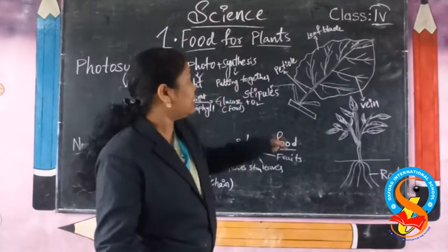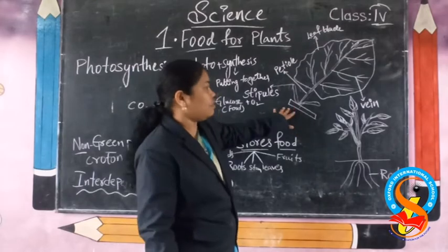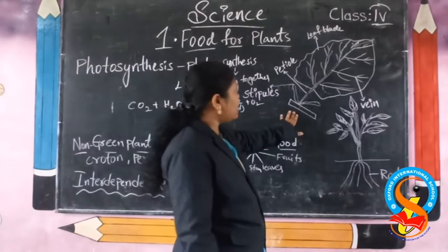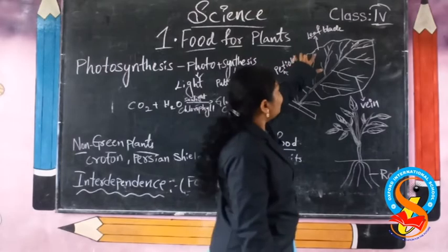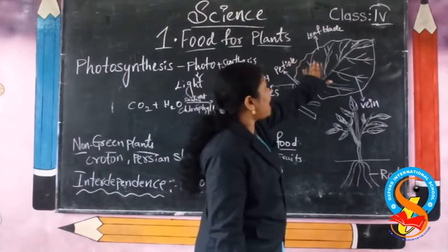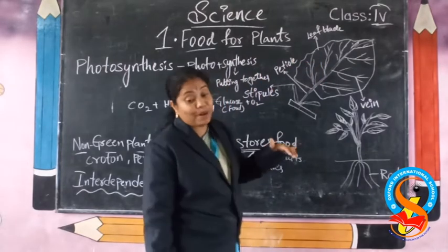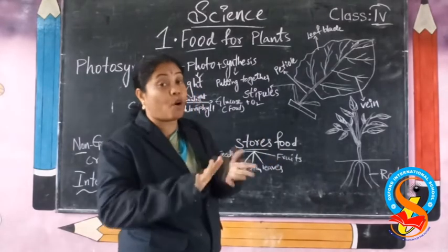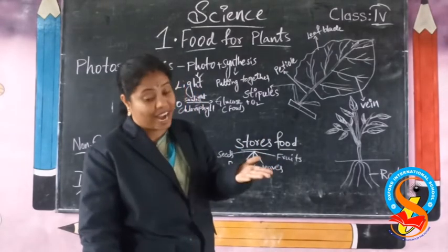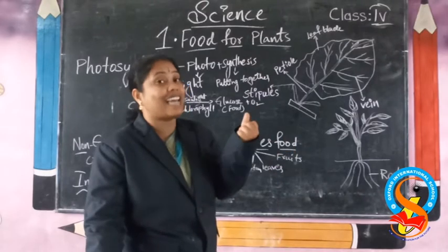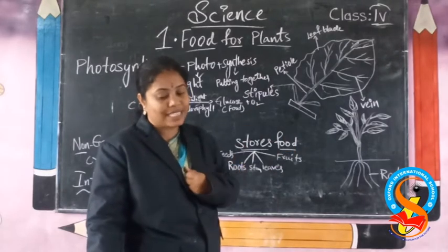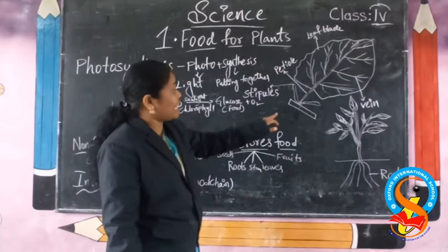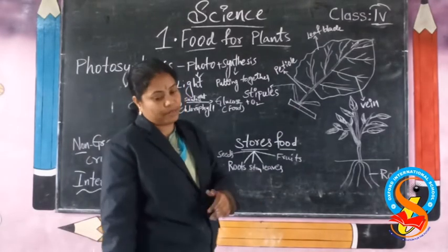And if we go deeper into the parts of a leaf, the flat portion is called the leaf blade. Leaves are generally broad and flat. Why? Because they need to receive the sunlight. Okay, students? And the leaf is attached to the stem.